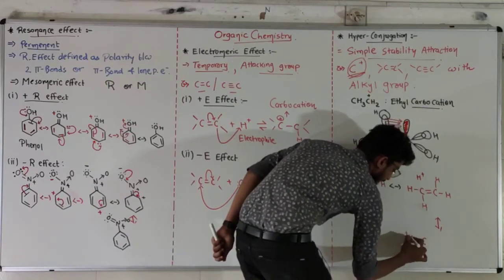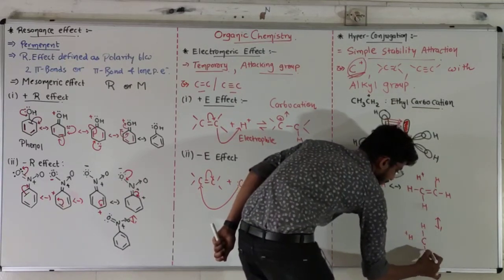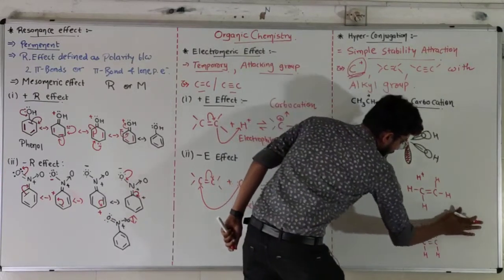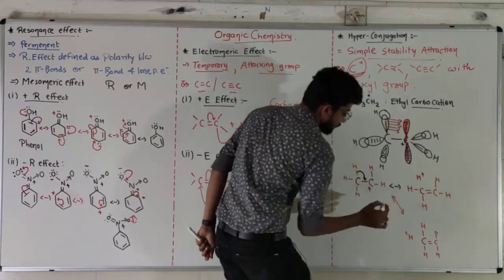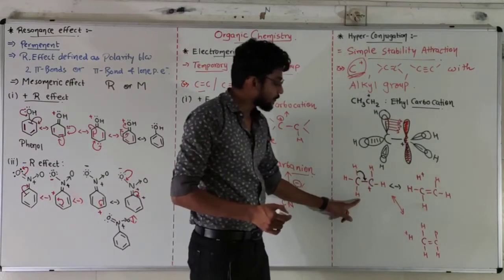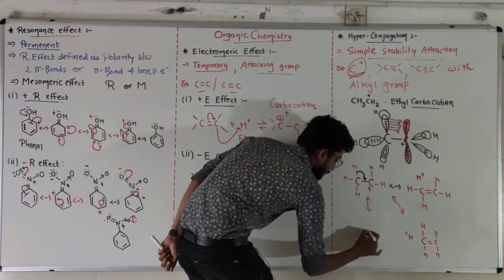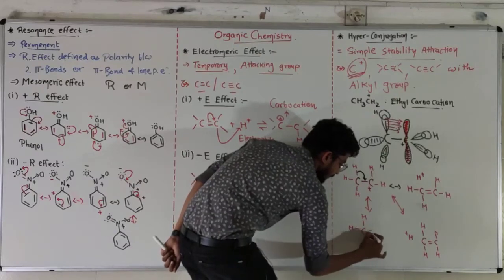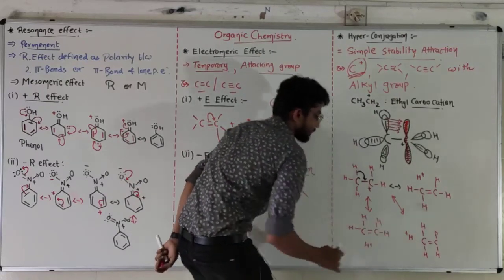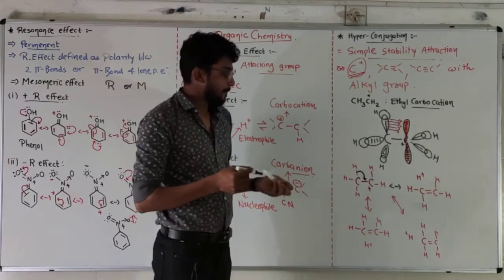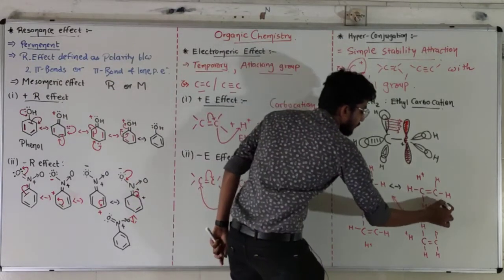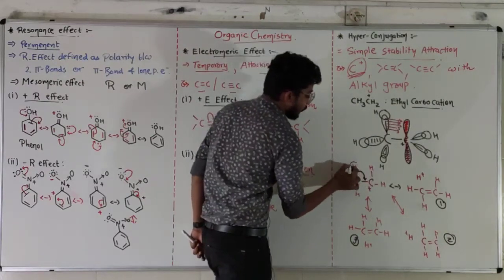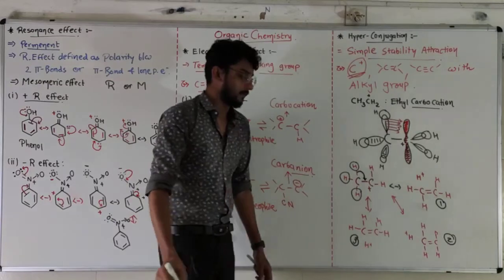See, now this hydrogen becomes H plus, double bonded C, H and H. So instead of these two I can write these two. Now instead of this hydrogen I am using this hydrogen. Then C, H, H, this hydrogen becomes plus, double bonded C and H and H. So three different types of hyperconjugation are possible: first one, second one and third one, because on this alkyl group 3 hydrogens are available.